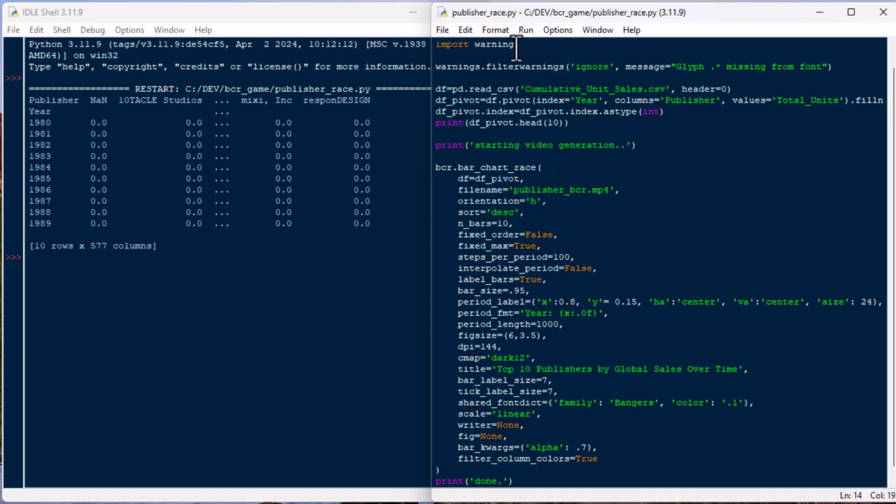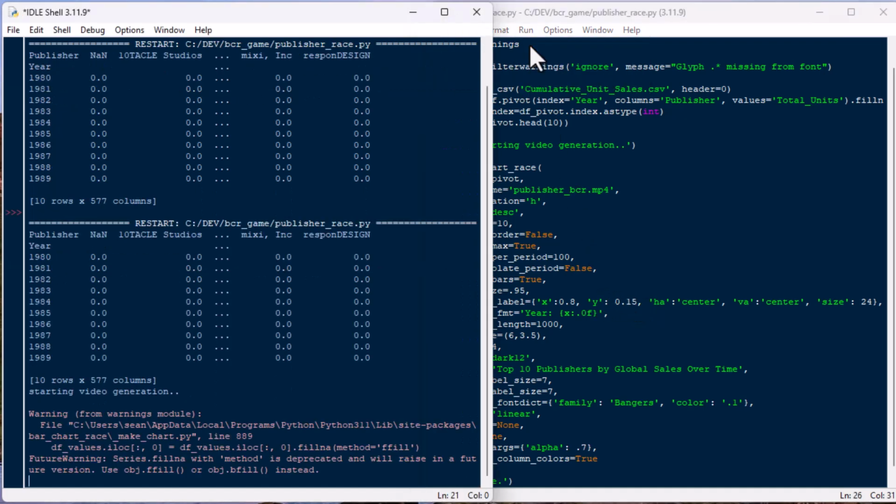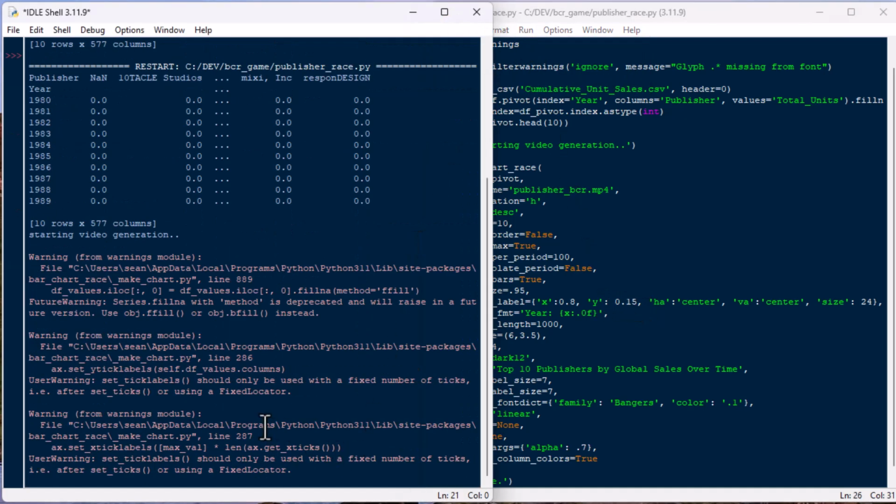We'll save that, and then we'll just run it and see what kind of errors we get. Oh, I broke it already. Oh, that looks like it's an equal sign. It should be a colon there. Okay, let's hit that and hit F5, and there we go.